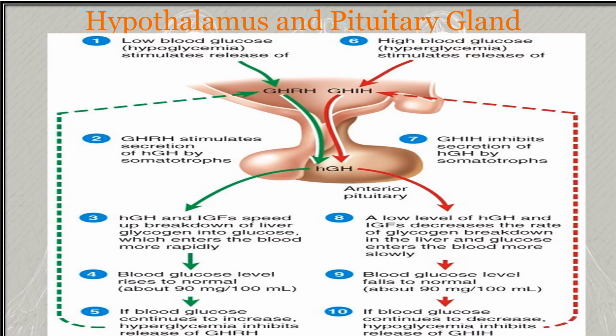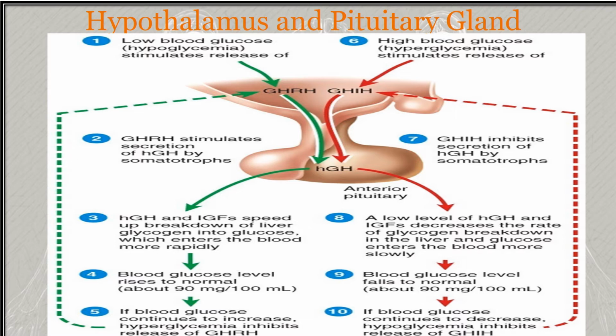In this image, we can see the effect of the human growth hormone and the insulin-like growth factor. The solid arrows indicate stimulation of secretion and the dashed arrows indicate inhibition of secretion via the negative feedback mechanism, and the mechanism is shown in 10 steps. On the left and right side we can see a low and a high blood glucose level. We already said that a major regulator for growth hormone releasing and growth hormone inhibiting hormone secretion is the blood glucose level.